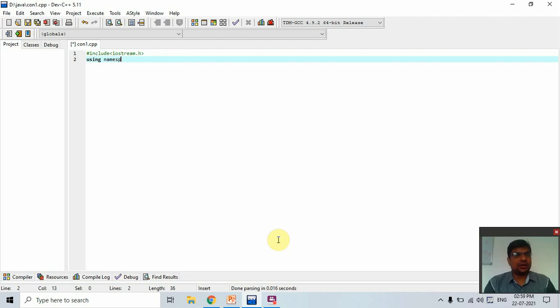It is the standard namespace which is used only in Dev C++. But if you create this C++ program in Turbo C++, then don't write this namespace.